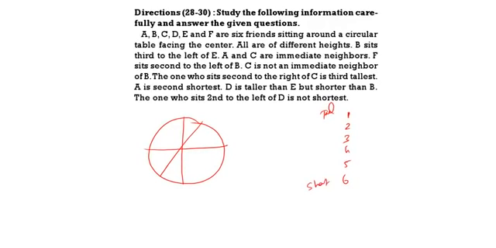B is sitting third to the left of E. So this is E. Here this is B. F is sitting second to the left of B. So this is F. C is not the neighbor of B, which means C won't come here and here. That means C will come only here.